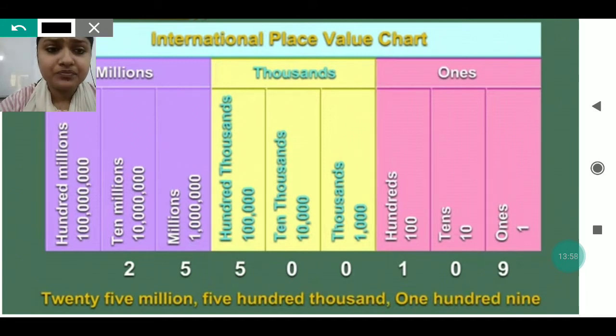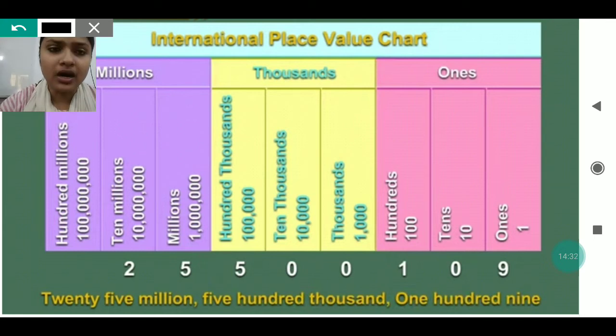Now after that, 5 is at the 100,000 place, but after that the 10,000 and 1000 places are empty, they are 0. So we will write only 500,000. After that, 1 is at the 100 place, so I will write 100, and 0 is at the tens place, so we will not mention it, we will skip it. And now we will write 9, which is at the ones place.